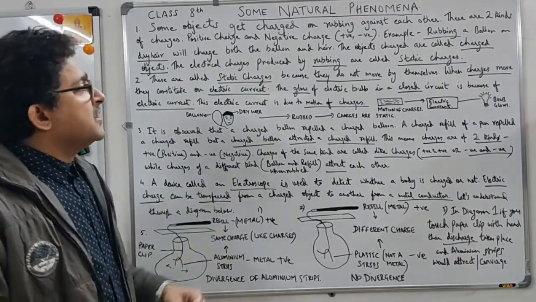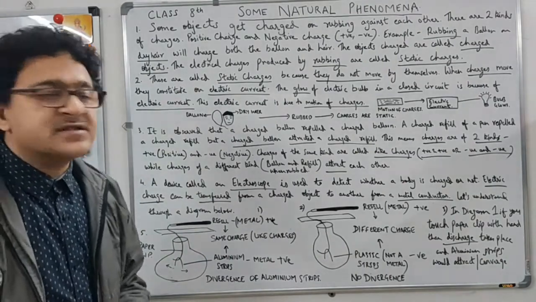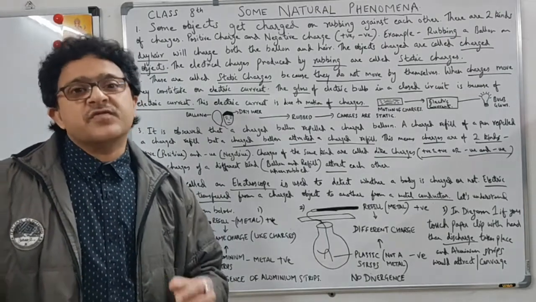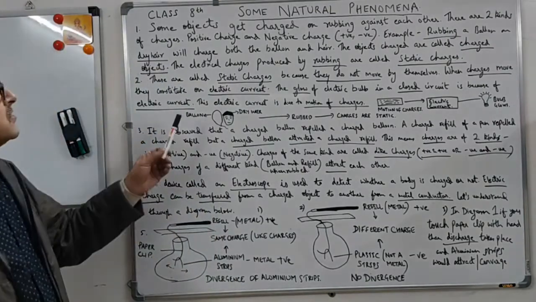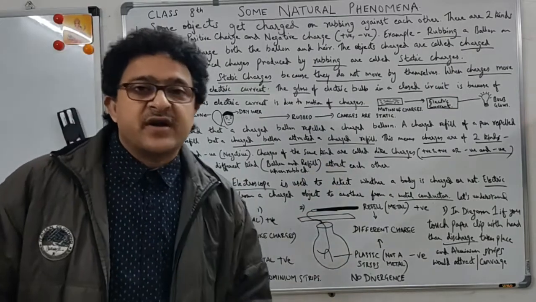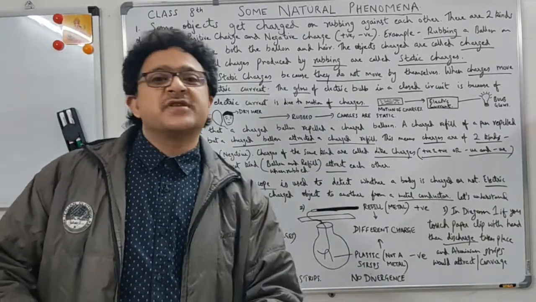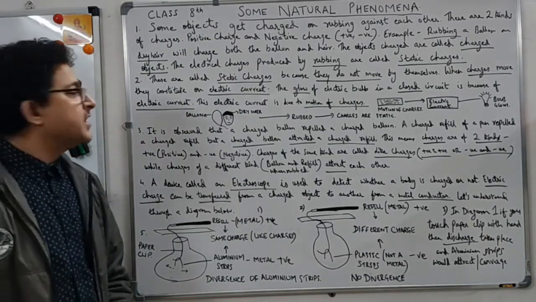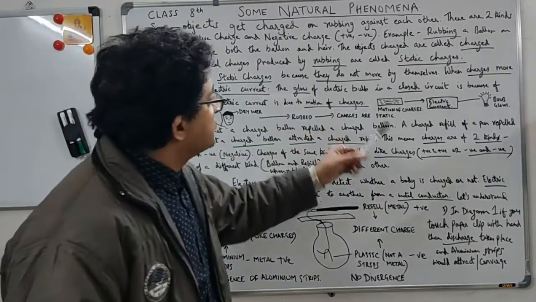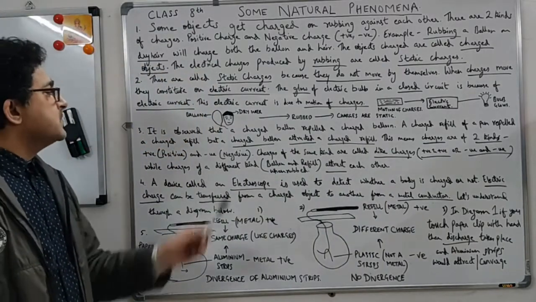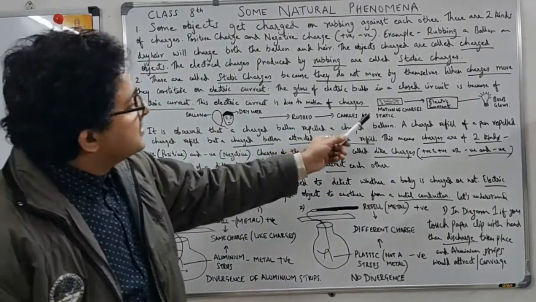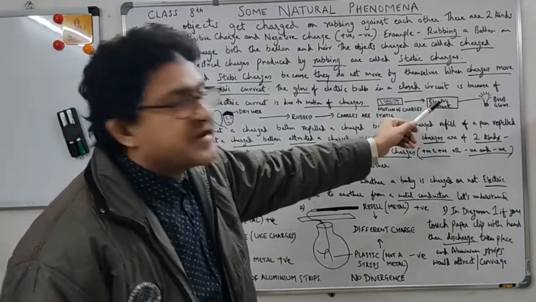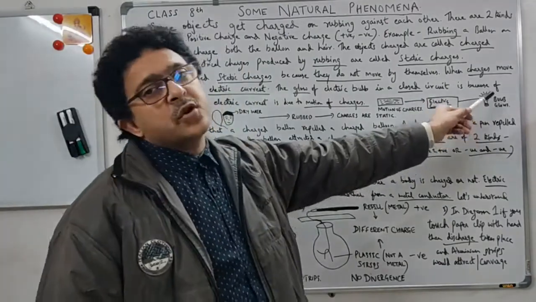When you rub two objects, the charges are static charges. They are not strong enough, and they don't move. That's why they are static, so they do not produce an electric current. Just remember that static charges do not produce an electric current, because they don't move. Electric current is due to the motion of charges. So in the balloon and dry hair example, the charges are static. When there is a motion of charges, electric current is produced, which allows a bulb to glow.